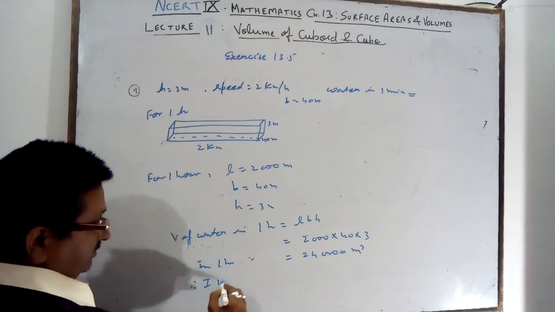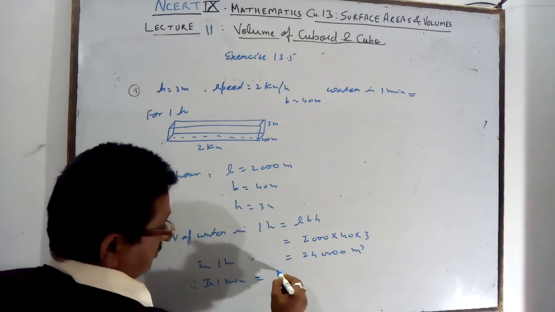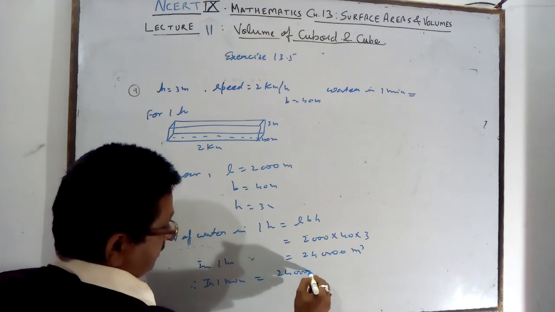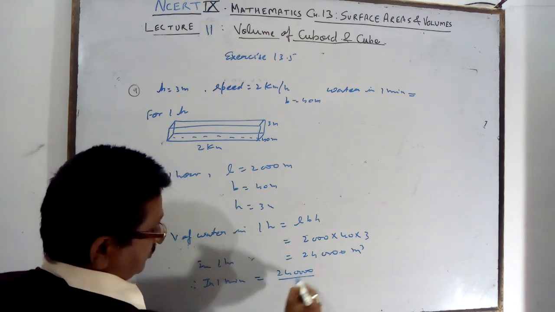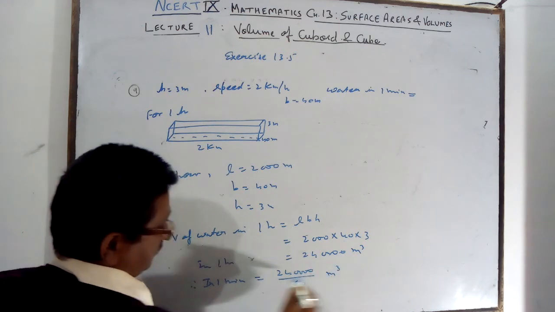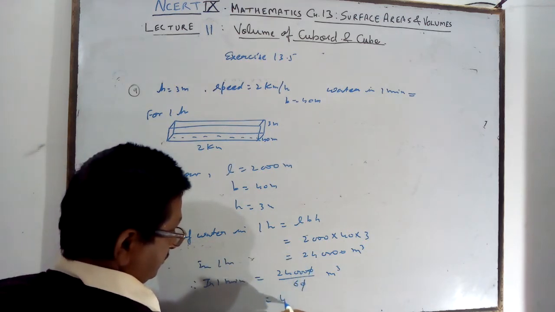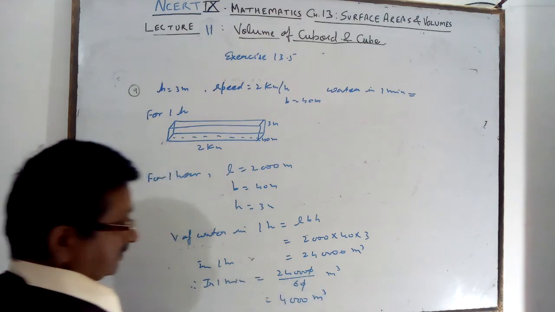Therefore, in 1 minute, 240,000 upon 60 meter cube. 6 4s are 24, so 4,000 meter cube of water.